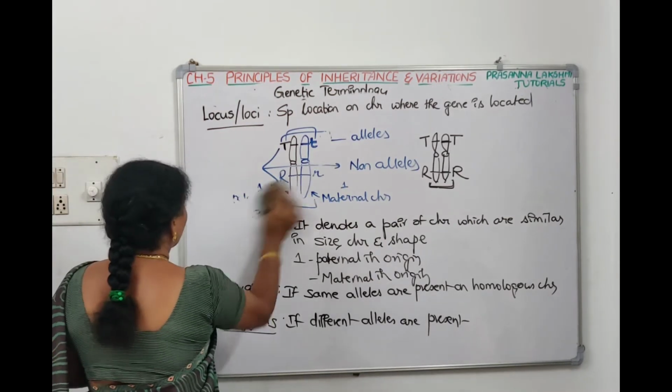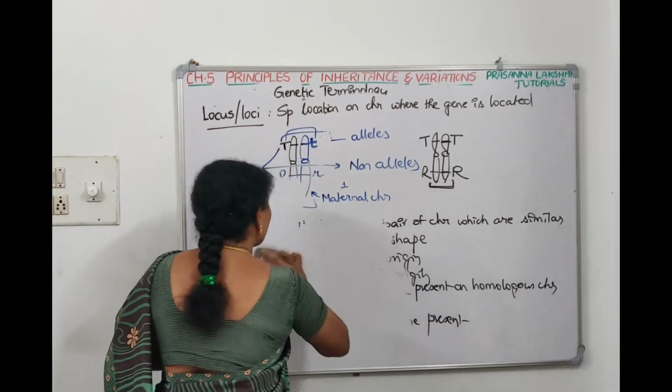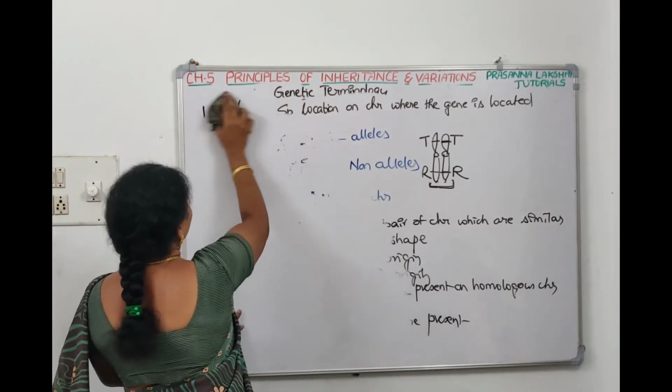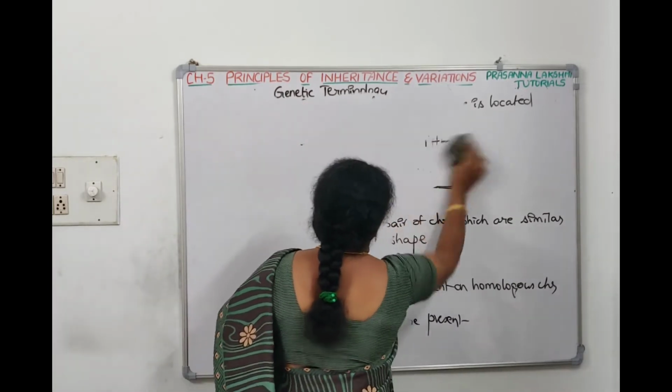Mendel conducted crosses in pea plants. Now we should understand what is cross, what is monohybrid cross, like that. We should see that terminology also. We will see, and then we will get into the concept.